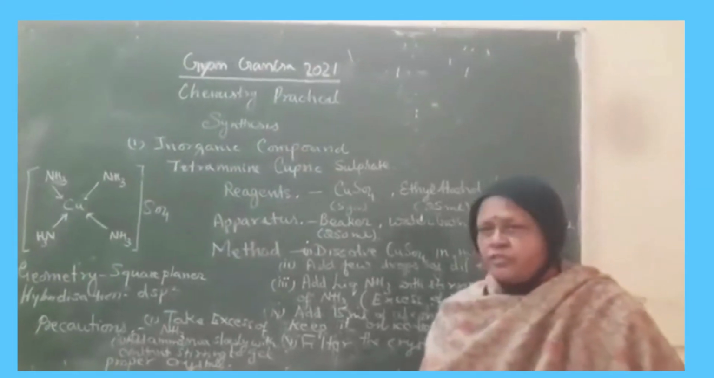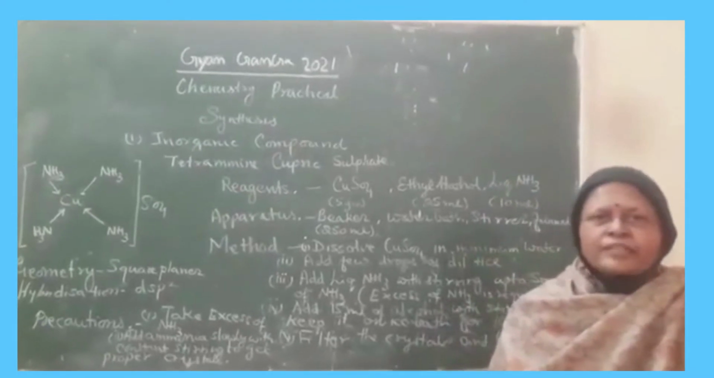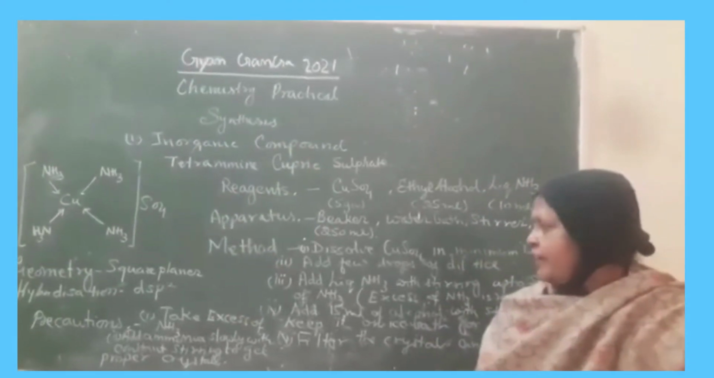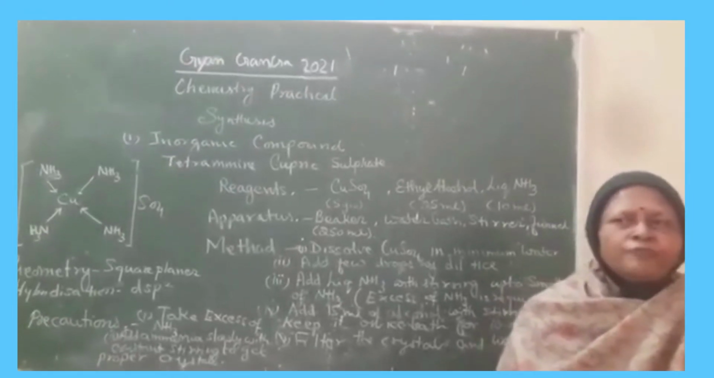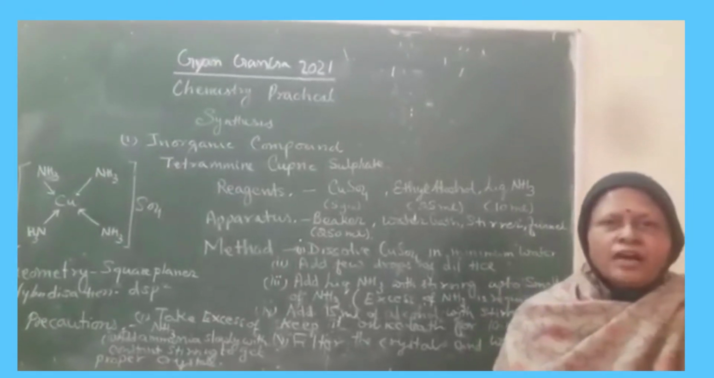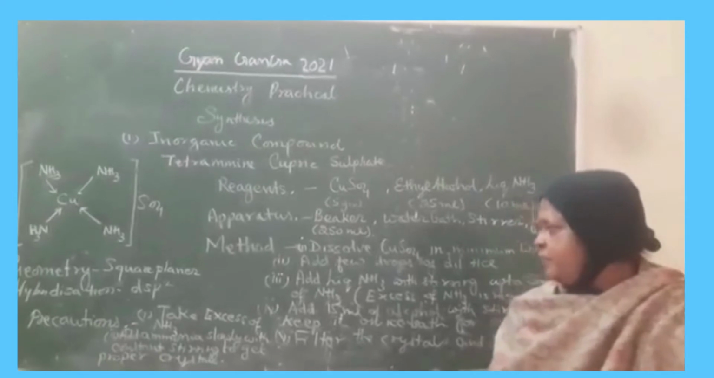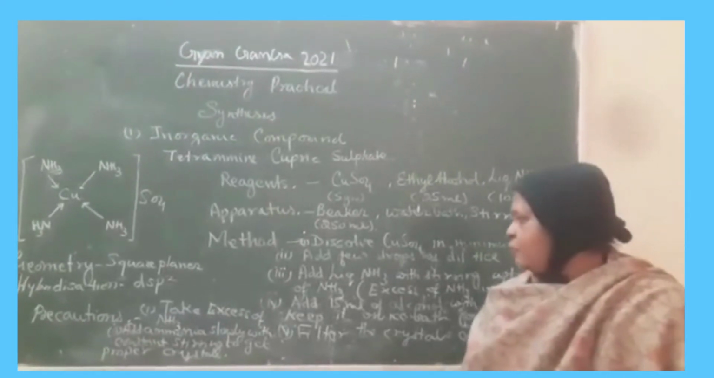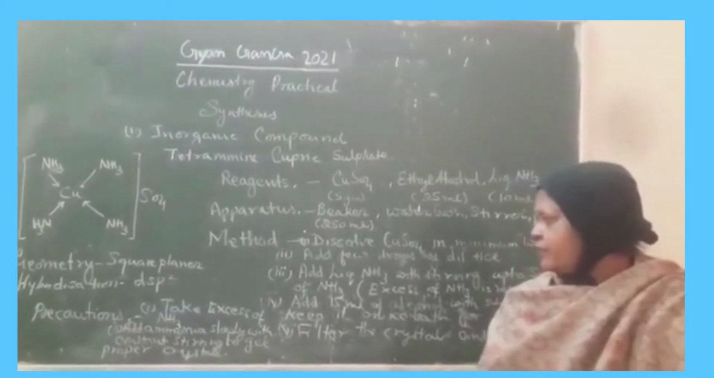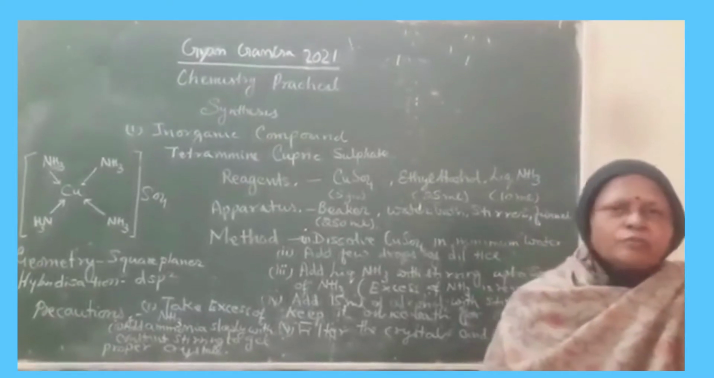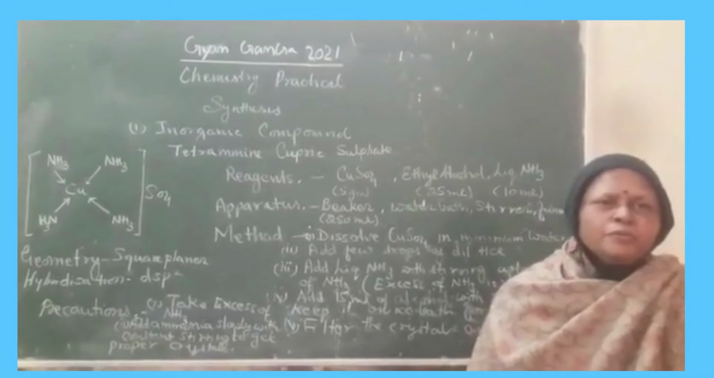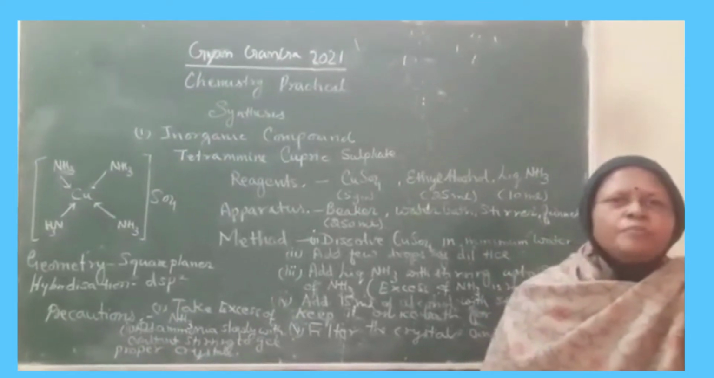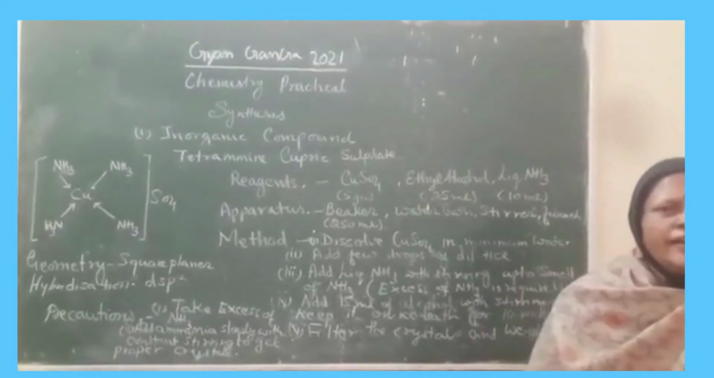The precautions to be taken in the above experiment are: take excess of ammonia till the color of the solution becomes dark blue. The second precaution is to add ammonia slowly with constant stirring to get the proper size of the crystals. Thank you.